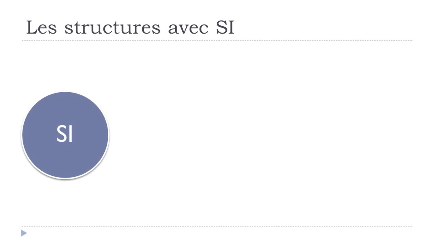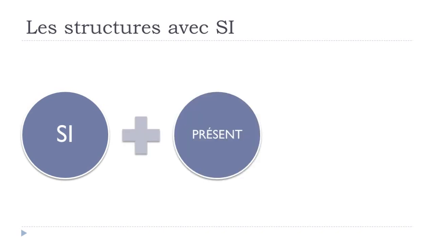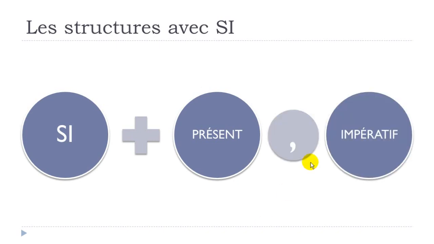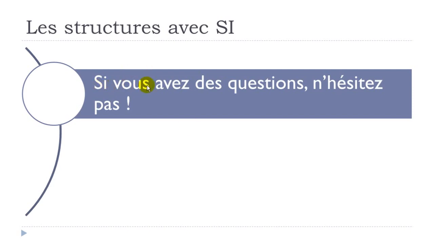We've got a second possibility if we want to express this idea, and it's si plus le présent, followed by l'impératif. Let's have a look now. The first one. Si vous avez des questions, n'hésitez pas. Okay, and it's quite common to use this structure. So, si vous avez des questions, so avoir is to have. If you have des questions, some questions, n'hésitez pas, don't hesitate. Okay, and you can see that in that structure, we've got si, and then we've got the present form, and it's followed by l'impératif.